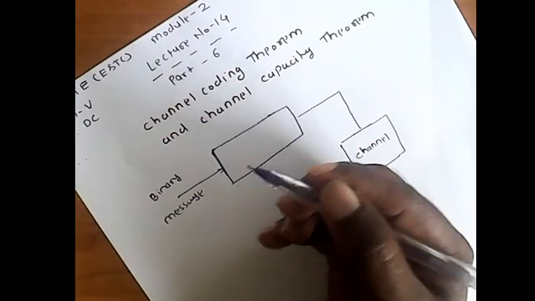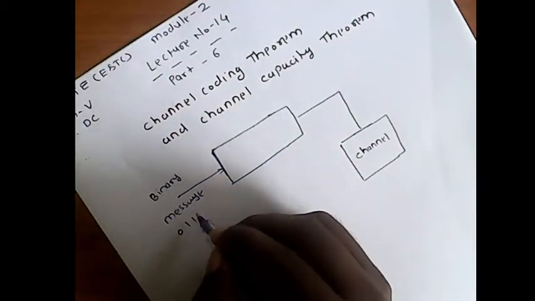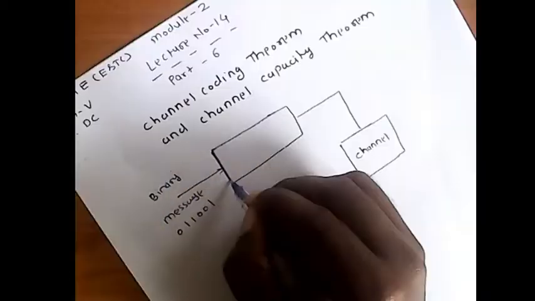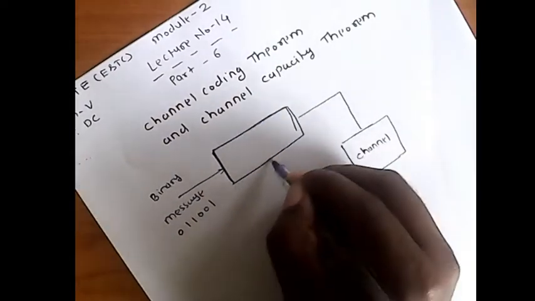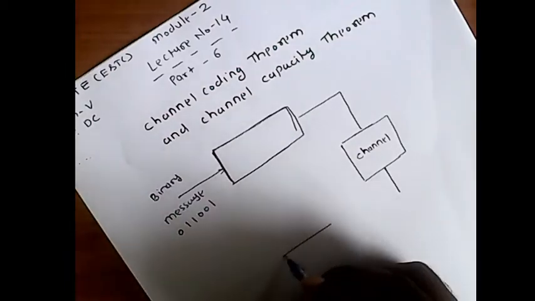Suppose we transmit the binary message 0 1 1 0 1. This is my binary message, which is transmitted over a channel from this device, and it is received at the receiver side.